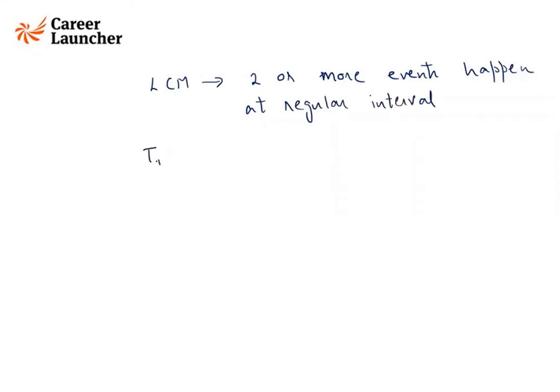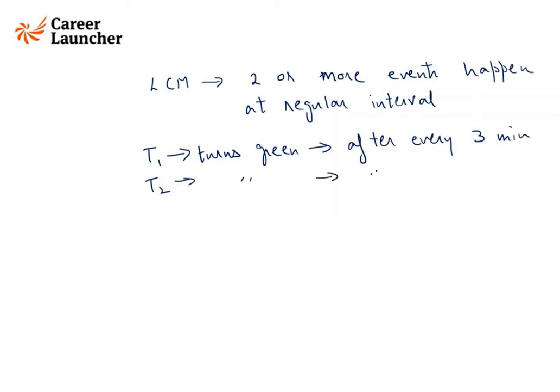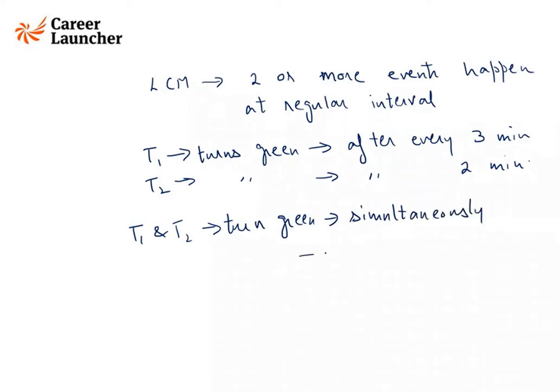For example, if I say there are two traffic signals, T1 turns green after every 3 minutes, while signal T2 turns green after every 2 minutes. So if I need to find when both T1 and T2 would turn green simultaneously, what we do is we find the LCM of the two. So they will turn green simultaneously after every 6 minutes.